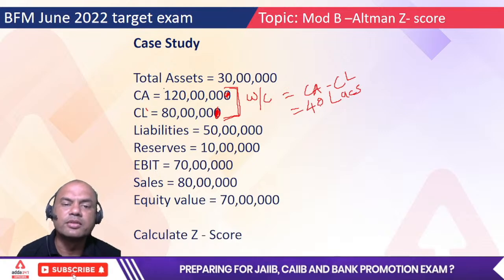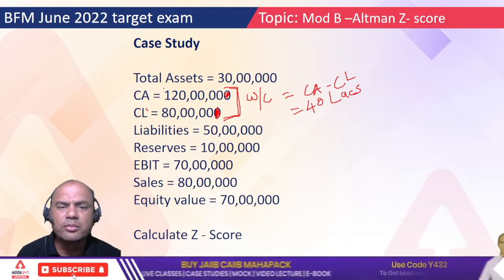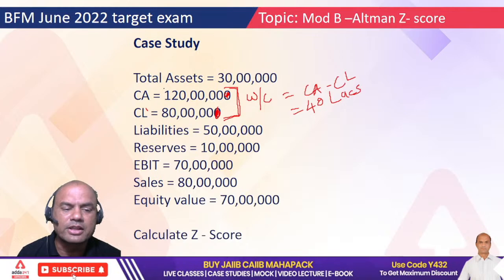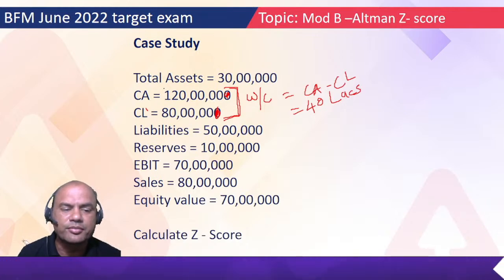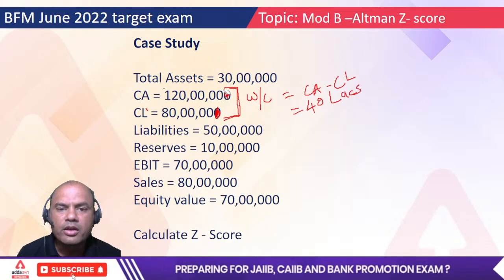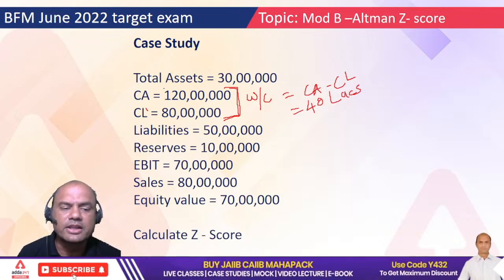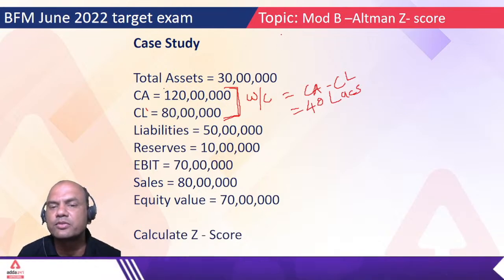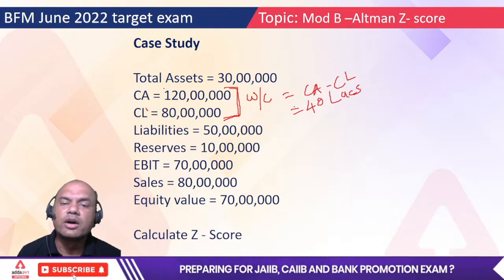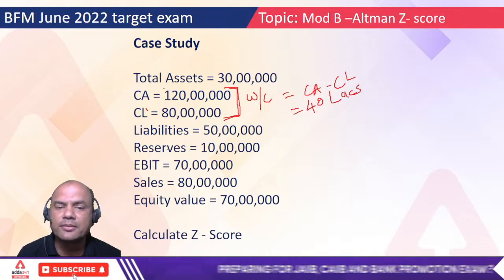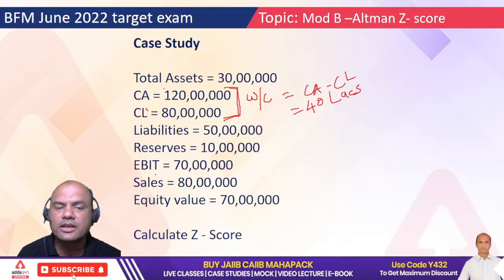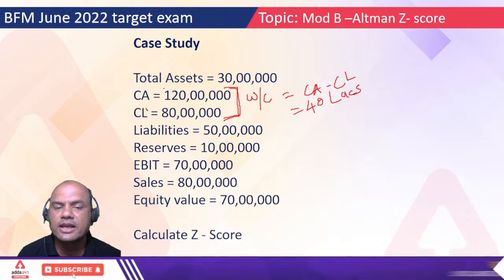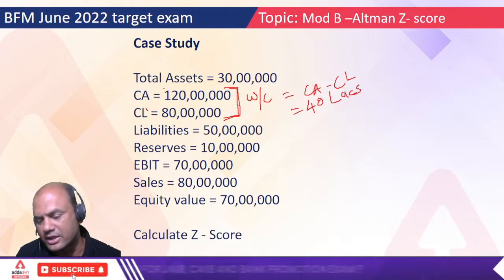Don't remove this zero now. For calculation purpose, we'll keep it as it is, whatever is given, so that it becomes easier for us to understand, because this is just a sample case study for us. So working capital equals 40 lakhs, liabilities 50, reserves 10 lakhs, EBIT 70 lakhs, sales 80 lakhs, equity 70 lakhs. Calculate the Z score.